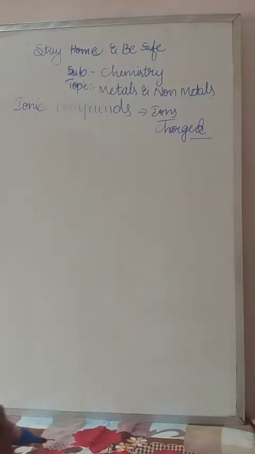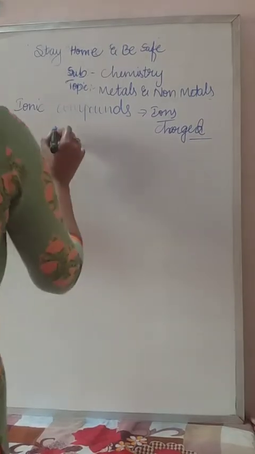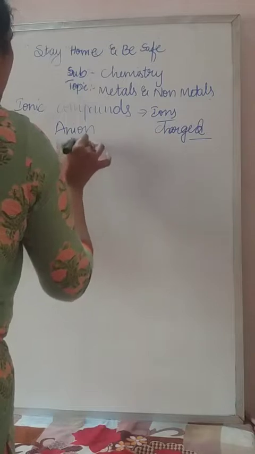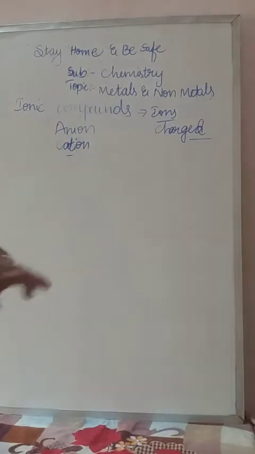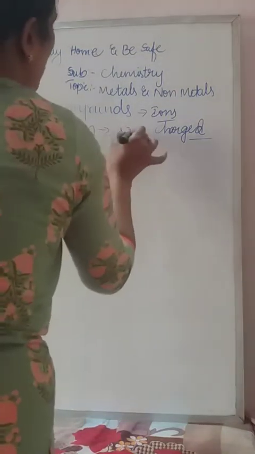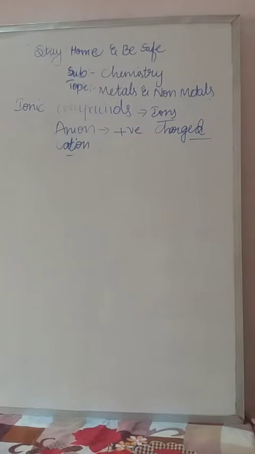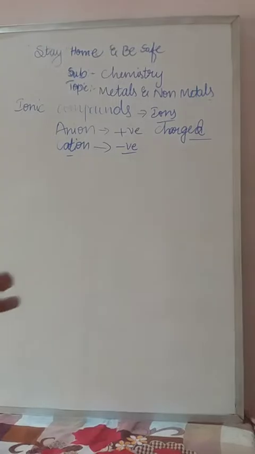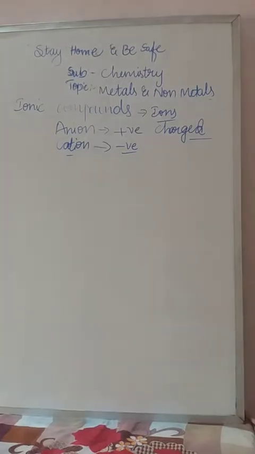There are two kinds of ions. One is called the anion, which you know already, and the other one is called the cation. What is meant by anion here? Positively charged particles are called the anion and the negatively charged particles are called the cation. So this is about the ionic compounds.